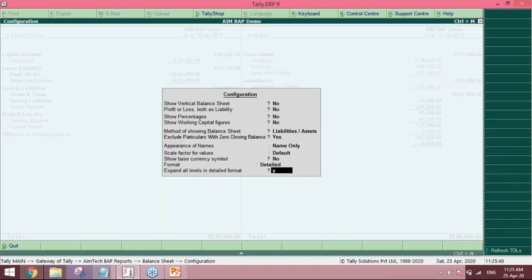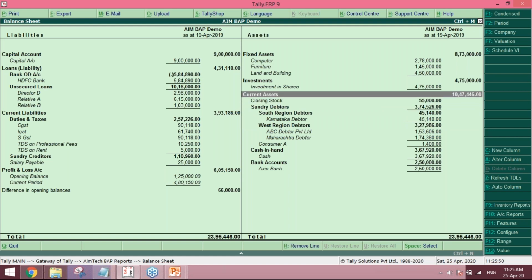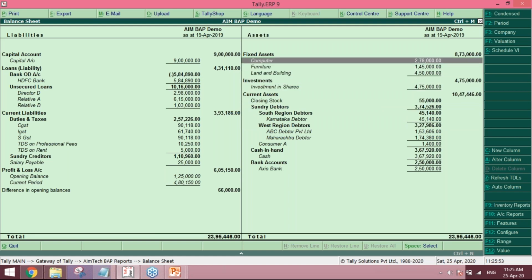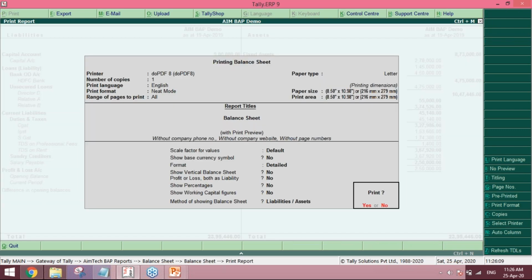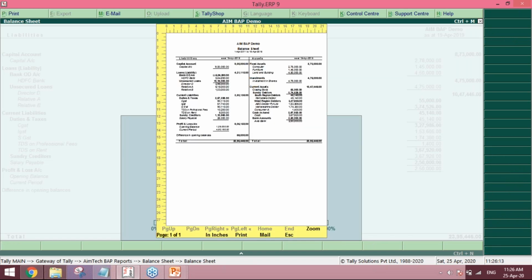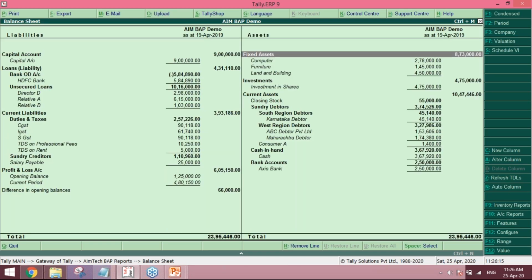I will expand all the levels in detailed format, and automatically it comes in a detailed format, so that you can print this balance sheet from here, and also the sundry debtors and creditors list can be seen here, because in a normal balance sheet you won't be able to see those details.